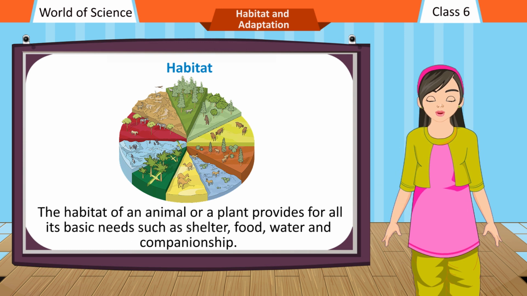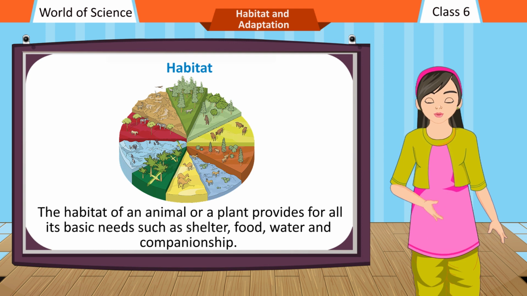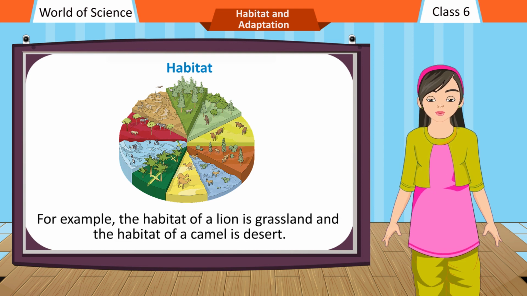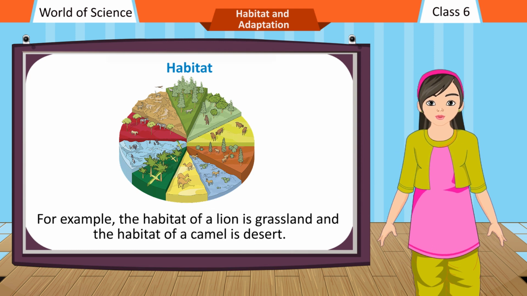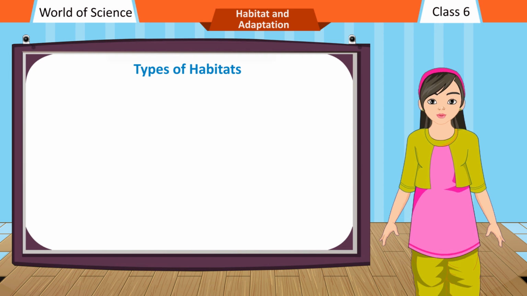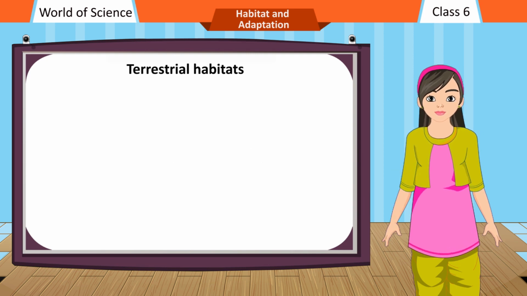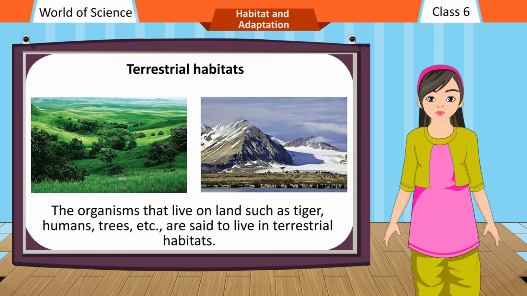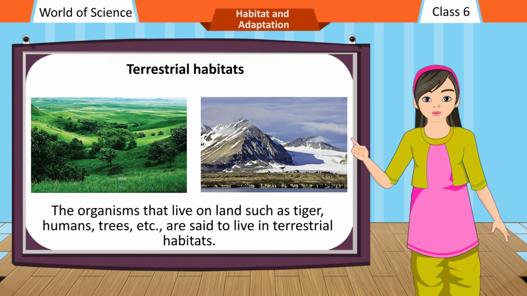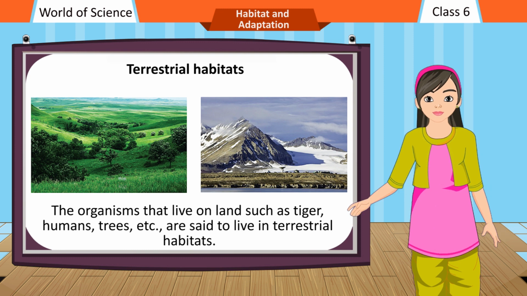The habitat of an animal or a plant provides for all its basic needs such as shelter, food, water and companionship. For example, the habitat of a lion is grassland and the habitat of a camel is desert. Types of habitats. Habitats are mainly of two types. Terrestrial habitats. The organisms that live on land such as tiger, humans, trees, etc. are said to live in terrestrial habitats.